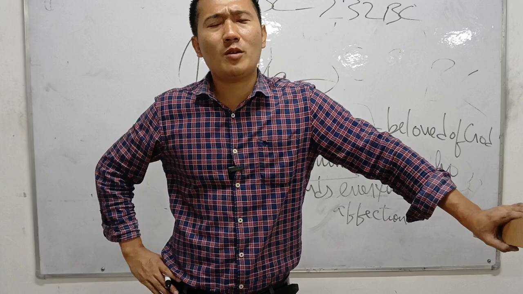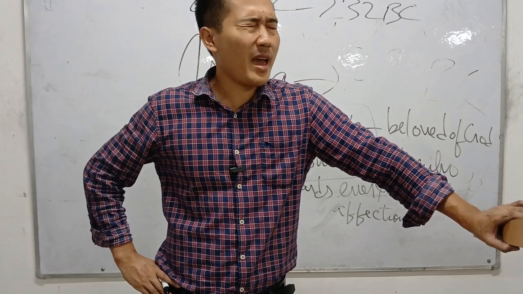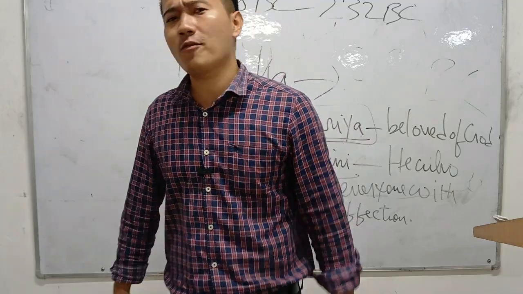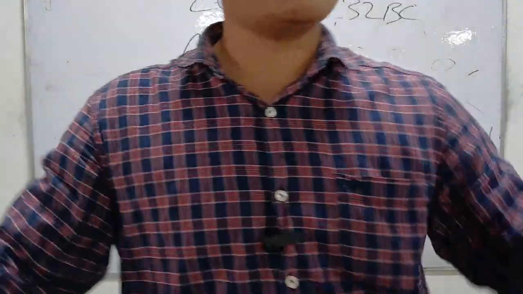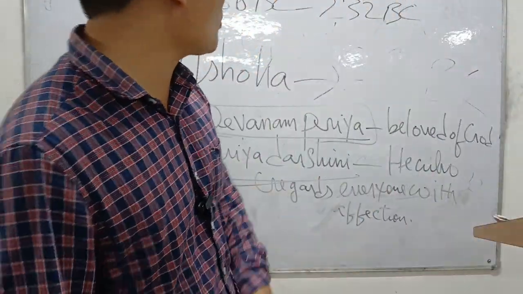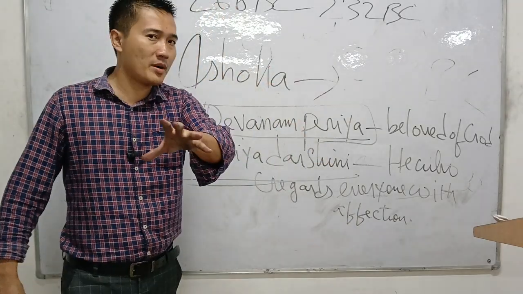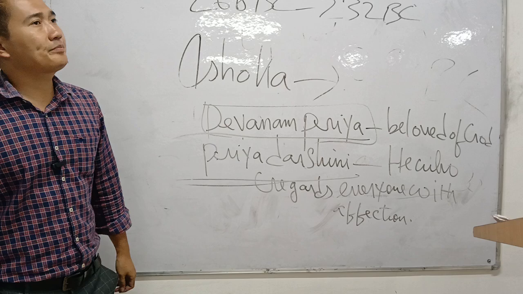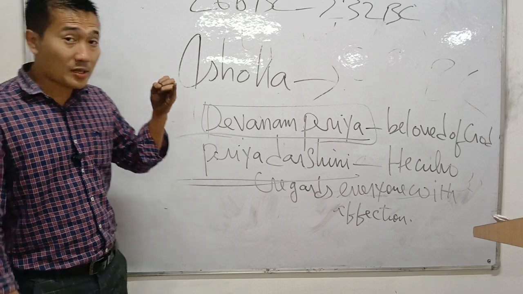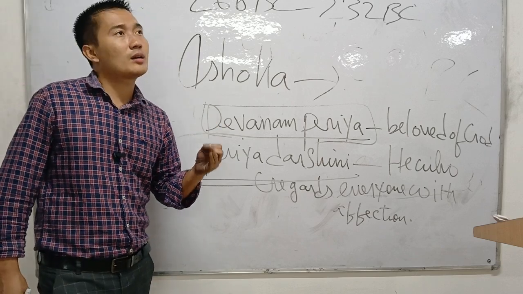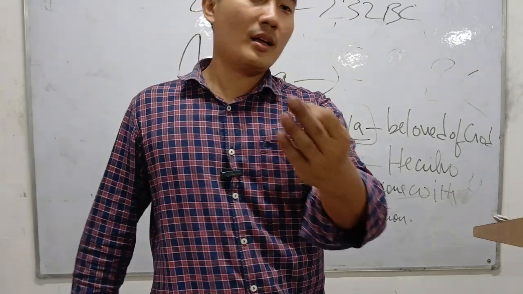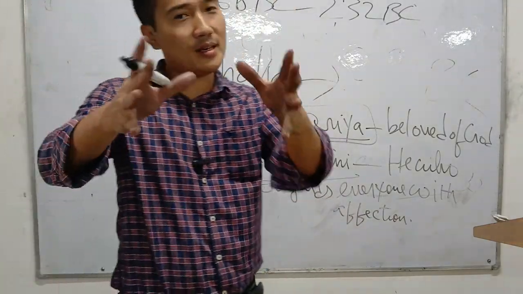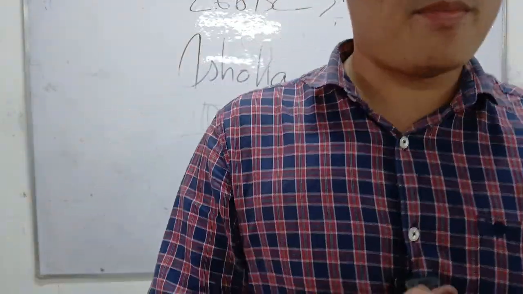Firstly, he was very harsh. He was one of the most aggressive and powerful kings of India. But right after the Battle of Kalinga, he changed his life completely. This is very important. So these are the names you have to remember: Kandashoka, Dhammashoka, Kamashoka, Devanampriya and Priyadarshi. These are the nicknames of Ashoka you have to remember.